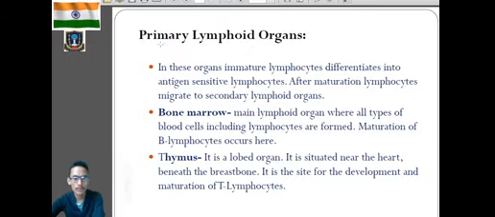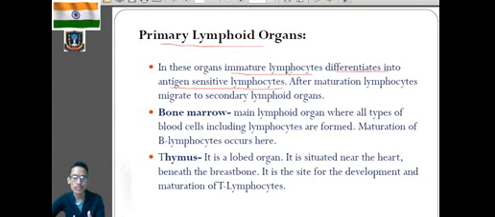Clear? So first, primary lymphoid organs. Mainly in primary lymphoid organs, immature lymphocytes, I hope you understand what the word immature means, will differentiate into antigen sensitive lymphocytes. That means in primary lymphoid organs, lymphocytes which are immature will develop and mature to respond to the antigens.